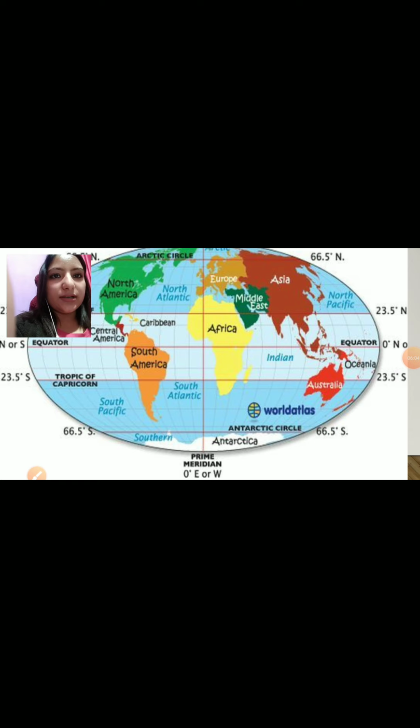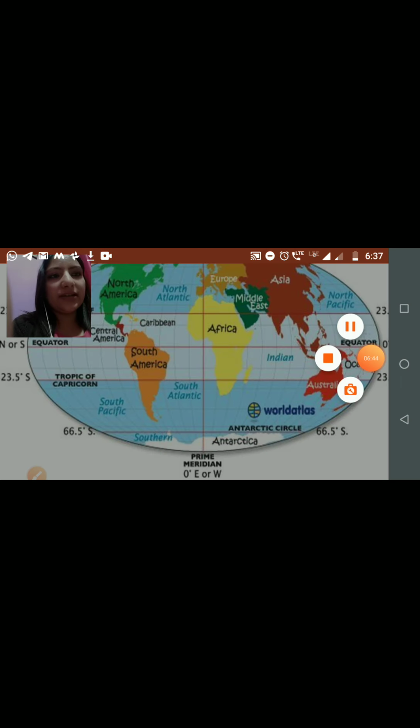Three important lines of latitude pass through Asia. One is the Equator, 0°, another is the Tropic of Cancer, 23.5° north, and the Arctic Circle, 66.5° north. So these three important lines of latitude pass through Asia. From here we can understand that Asia stretches across all the heat zones of the earth. These lines of latitude you need to remember. Three important lines of latitude.